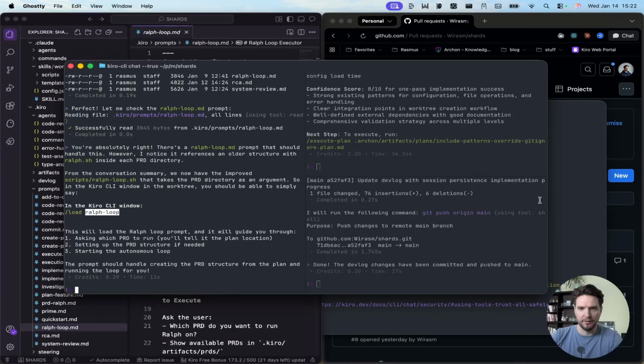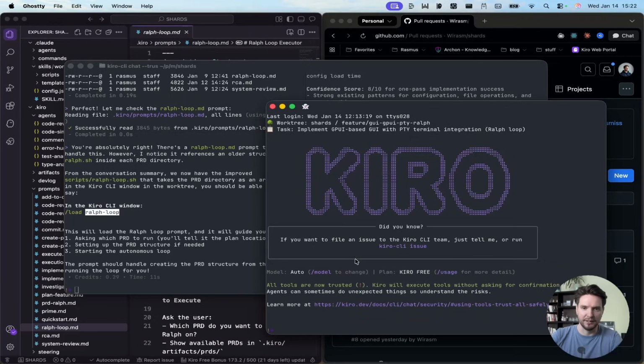So this is something that the Kiro team really needs to take a look at. It's quite annoying to work with Kiro to invoke things in Kiro or to improve prompts and ask it how to do things in Kiro, because it doesn't know. I need to first overfeed documentation from Kiro for it to understand how to work with itself, which is something that Claude Code does really well out of the box.